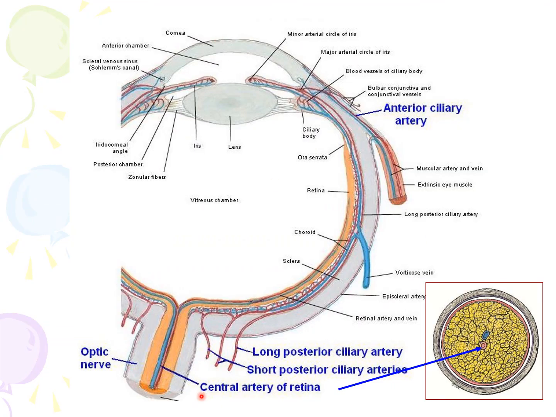In this slide, you can see the central artery of the retina, which pierces the optic nerve and passes together with the fibers of the optic nerve to supply the retina. And these are the long posterior ciliary arteries and short posterior ciliary arteries, which supply the structures within the eyeball, as well as the anterior ciliary artery.